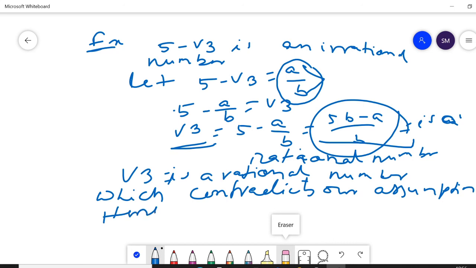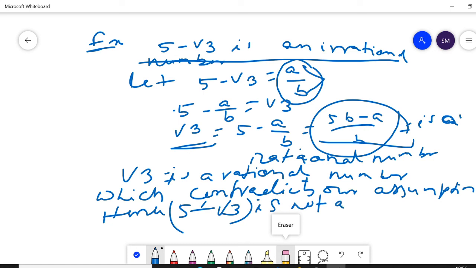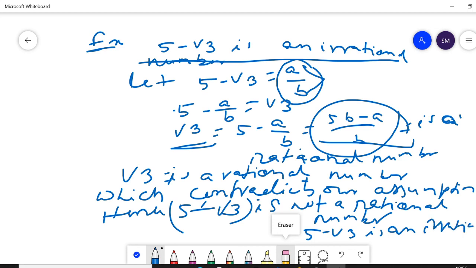Hence 5 minus root 3 is not a rational number. 5 minus root 3 is an irrational number.